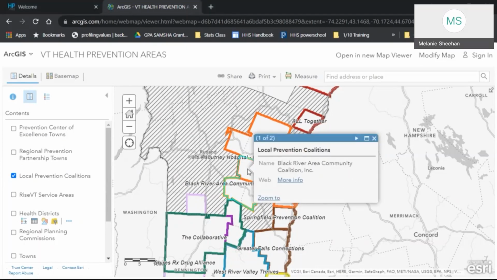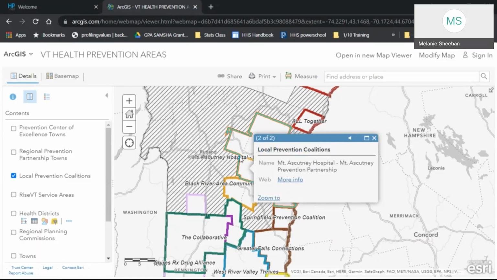You will get a pop-up that gives you the name of the coalition. If I click on more info, I will get taken to BRAC's site. You'll notice here that there's one of two areas covering. So if I use this right arrow to the next feature, then I will be taken to the Mount Ascutney Hospital Prevention Partnership, and taken to that website as well.